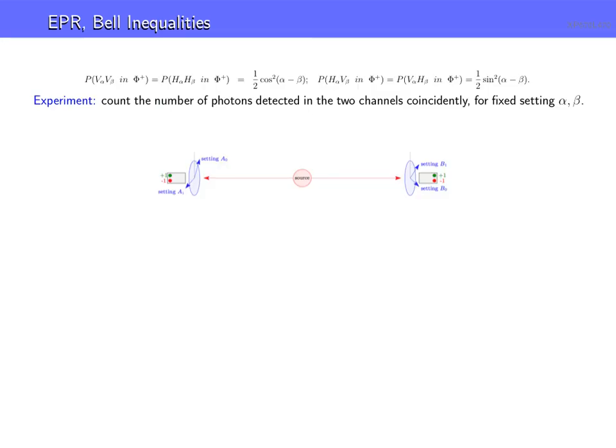So we want to look at how we do this experimentally. We want to start tying this to experiment. The way this works, and I'm not going into too much detail again, is that we send out photons and we look at when these two detectors fire at the same time. Now, they can't fire exactly at the same time because that's a null set, so the probability is going to be 0.